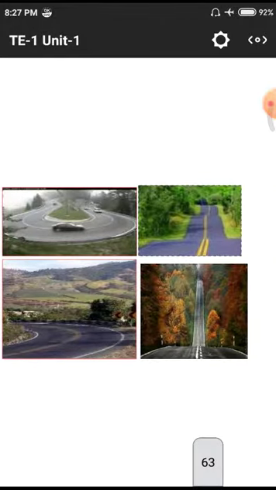This is entirely different. These are the different kinds of patterns of roads while we are constructing due to obstacles. These are natural obstacles, so we don't overcome those natural obstacles; according to nature we need to go. If we disturb nature, nature will disturb us with accidents and other incidents.